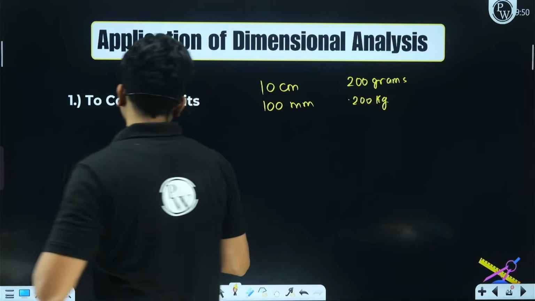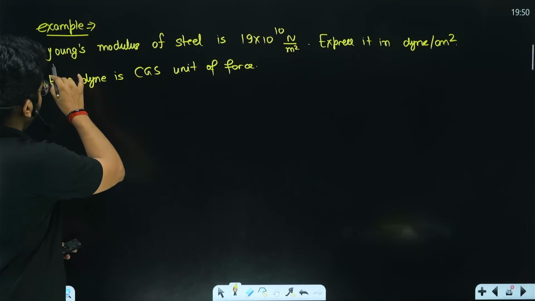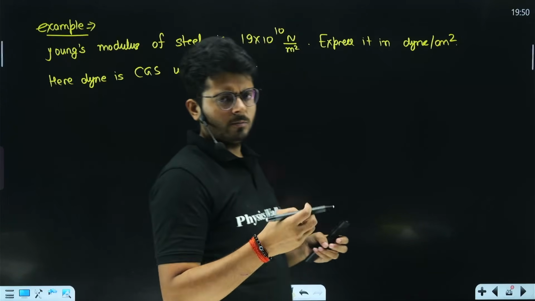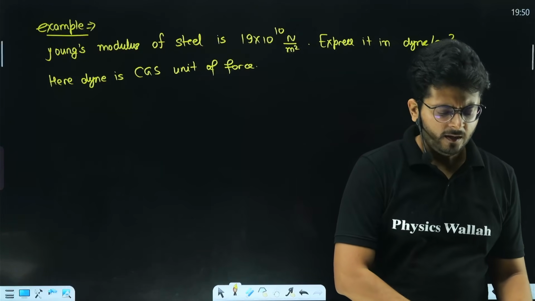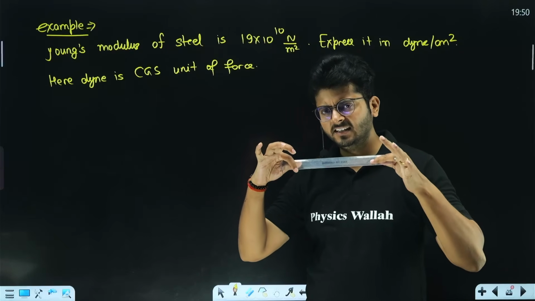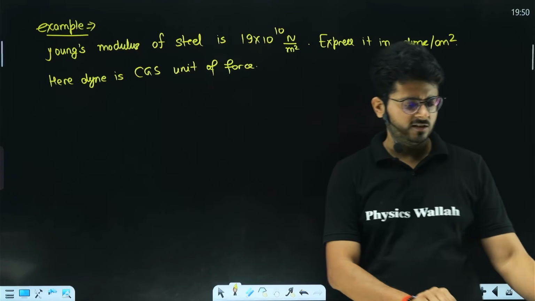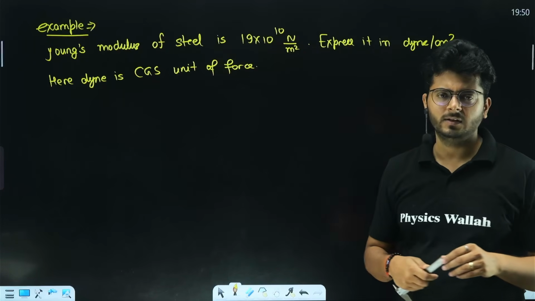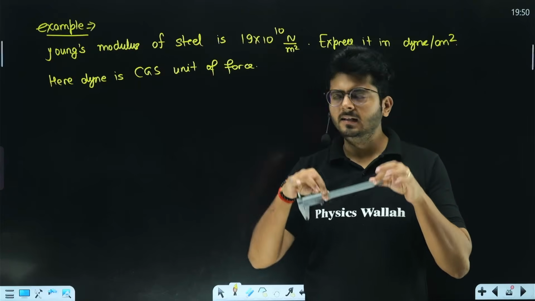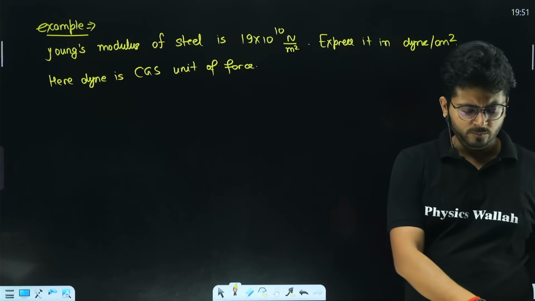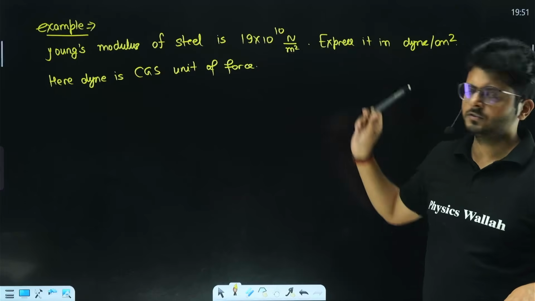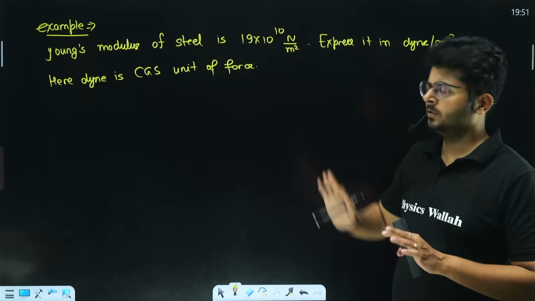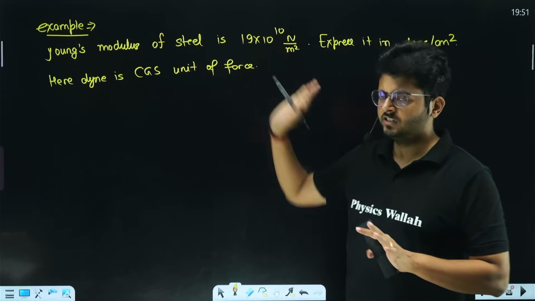Like in this situation, there is a Young's modulus of a body. Young's modulus is defined for materials. We have this material with us, and we have defined the Young's modulus for this material. If we change the material, there is a constant attached with every material, which we call Young's modulus. So Young's modulus for this metal is going to be a separate value. For steel, it is 19 to the power 10 Newton per meter square. This is the value for the Young's modulus of a given material, steel.